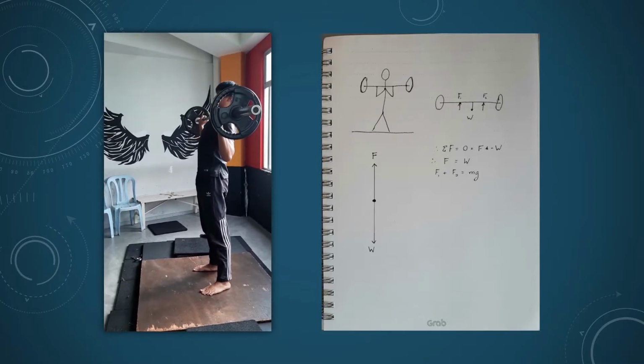Okay, now as you can see here on the right side, I have drawn a little diagram of me from the front side of performing the lift. Here is a stickman version of me. Now as you can see, I'm going to apply statics into the forces acting on the barbell. As you can see here, I've drawn one diagram, and here is another over here. I'm talking about this one right now.